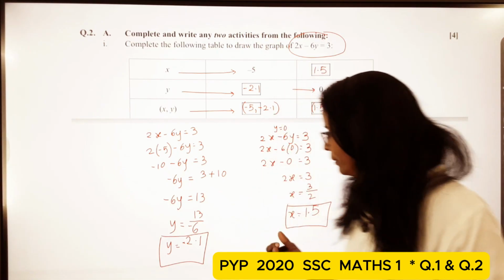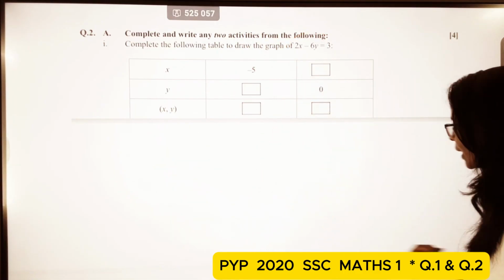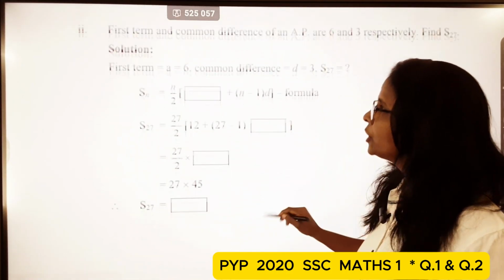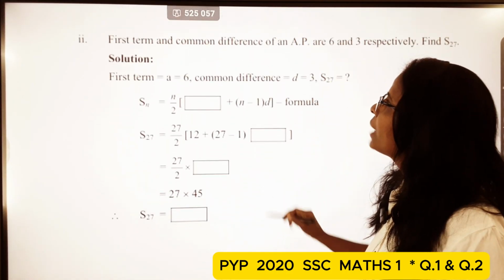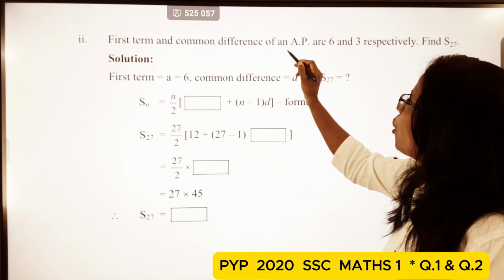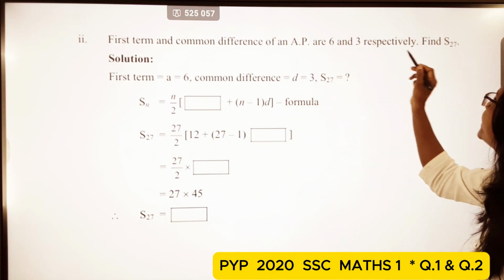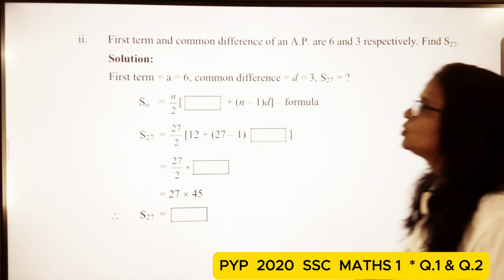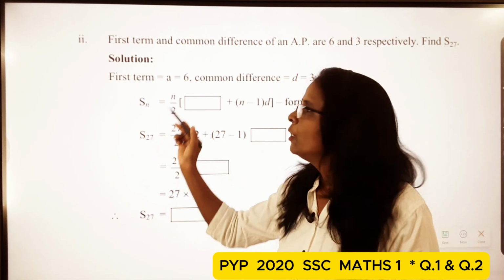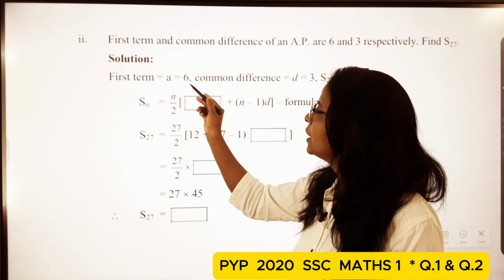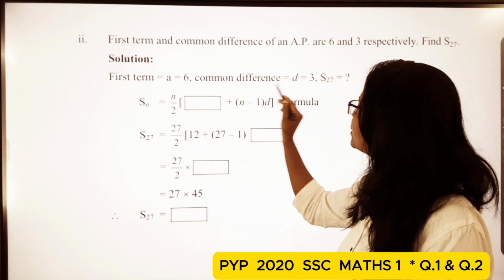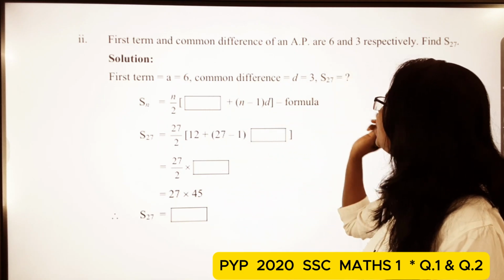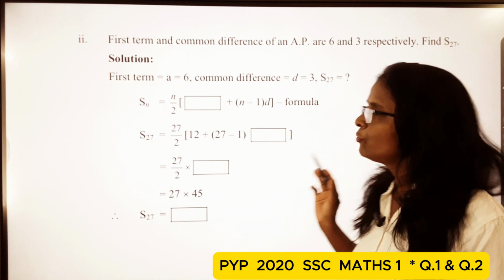Okay students. Then the next question. First term and common difference of an AP are 6 and 3 respectively. Find S27. Okay students. So in the activity, first term A is equal to 6, common difference D is equal to 3, S27 is equal to question mark.